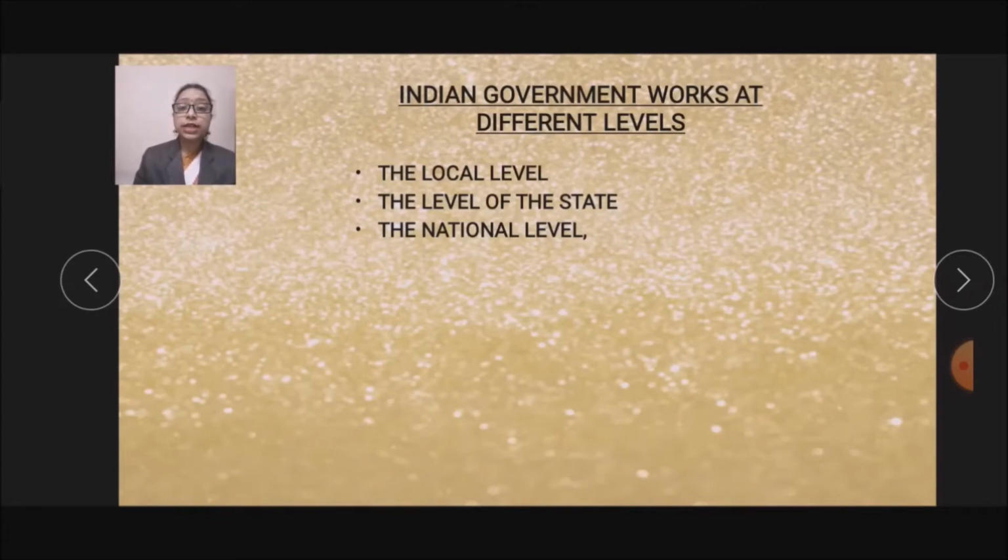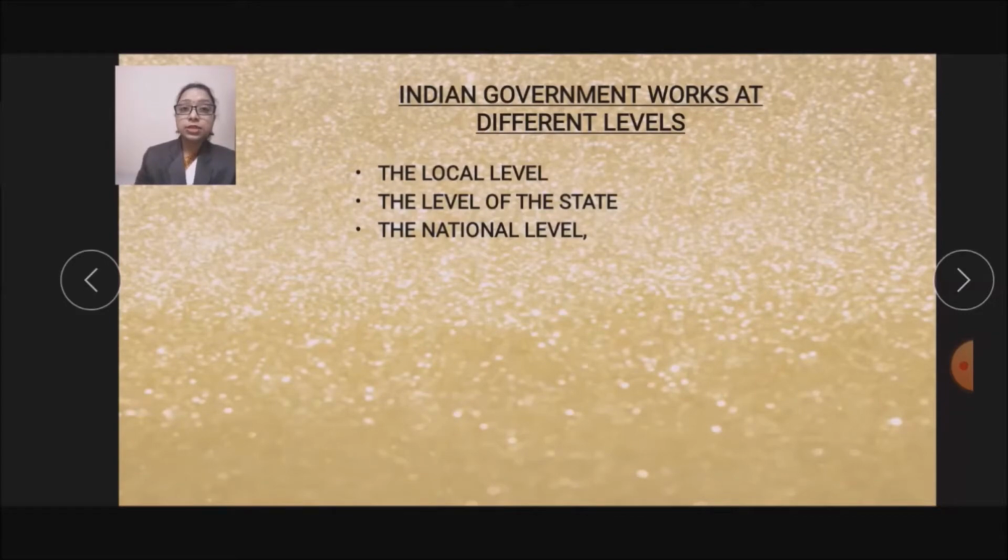When the government works at different levels, it brings the government closer to the people. If the government works only at the central level, the government won't be able to connect with the people of the country, and the government at the central level will not be able to know the requirements of the people at the state level or at the local level. That's why we have three levels of government. Thus, a government consists of the central or union government, then state government, and local government.